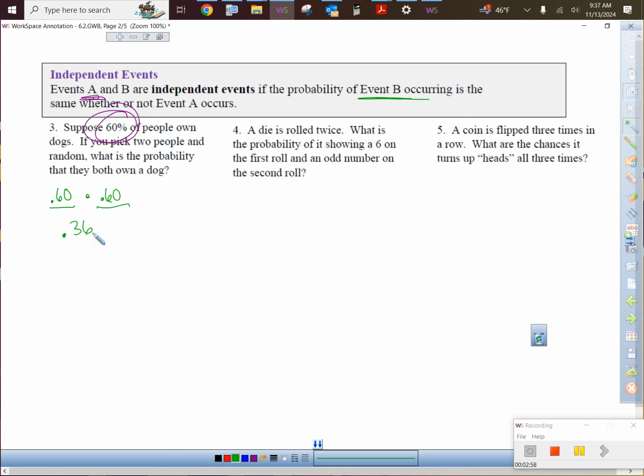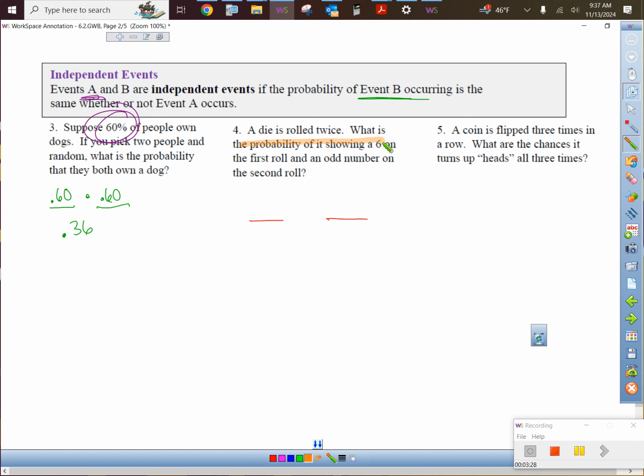A die is rolled twice. What is the probability of it showing a 6 on the first roll and an odd number on the second roll? So here we go, 2 different events happening, right? A lot of people like these blanks. They're going to do 2 different things, so I'm going to put 2 blanks. First event is this: the probability it shows a 6 on a die.